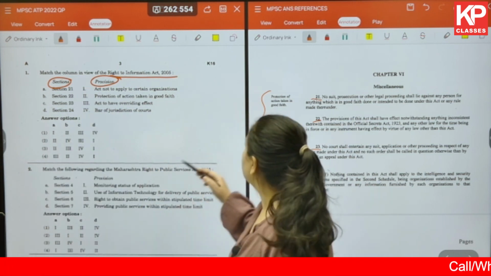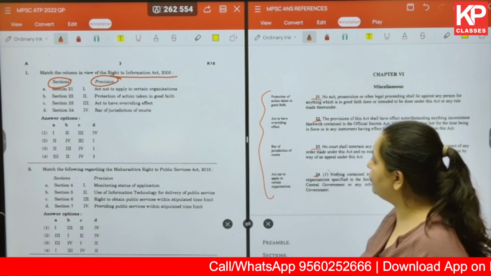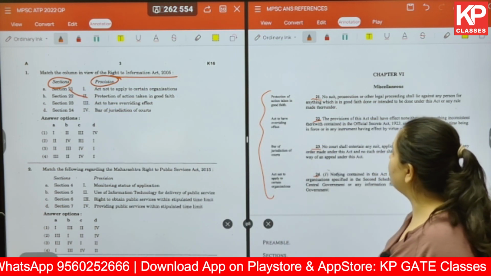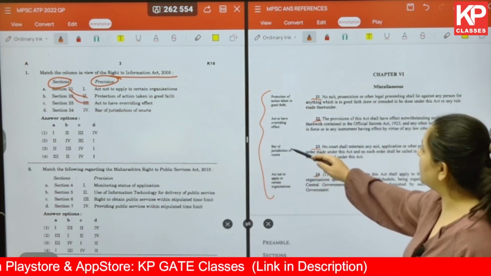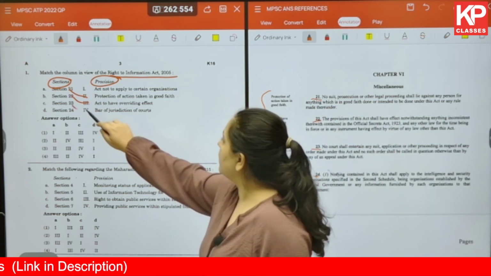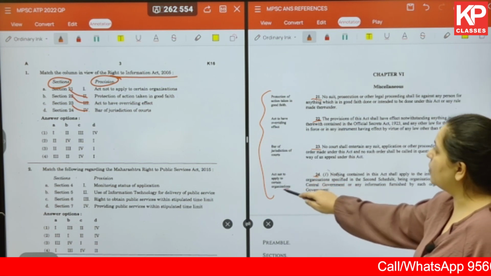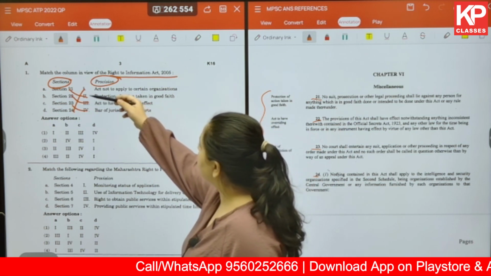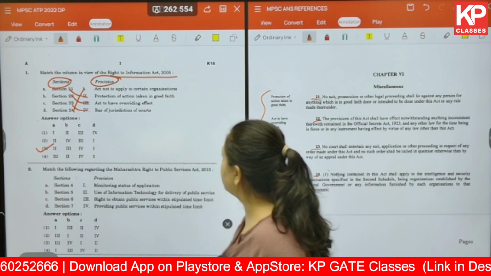Here 21 talks about protection of action taken in good faith. A is 2. 22 is act to have overriding effect. 23 talks about bar of jurisdiction of courts. And 24 talks about act not to apply to certain organizations, which is 1. So here 2, 3, 4 and 1 is the sequence. So 3 is the answer over here.